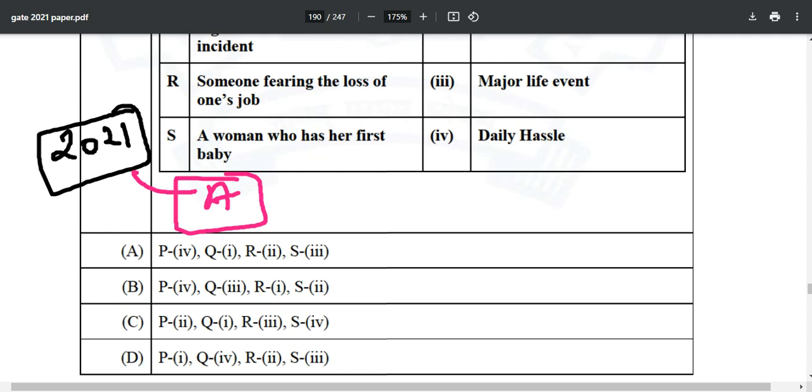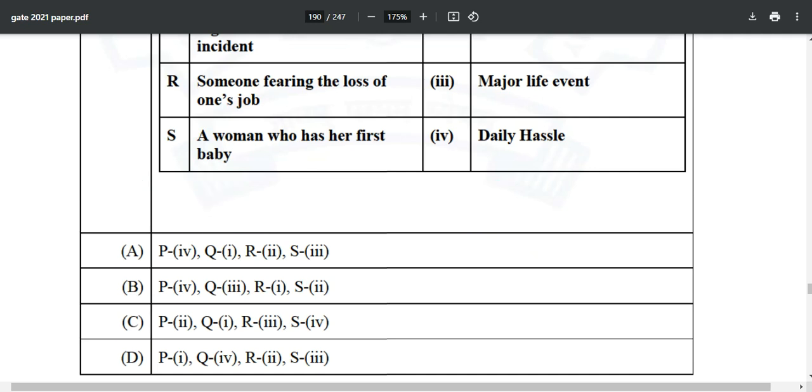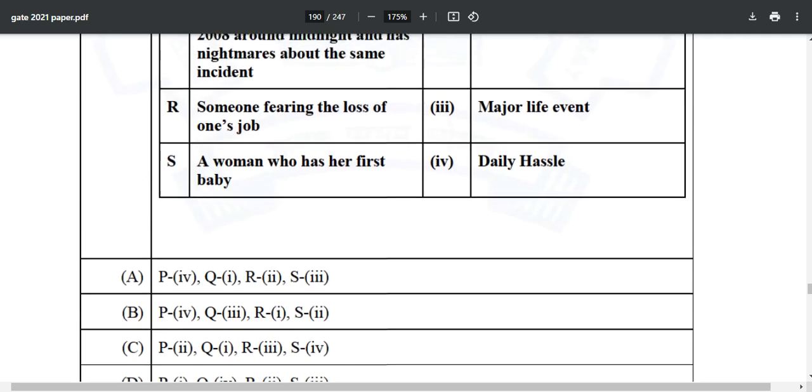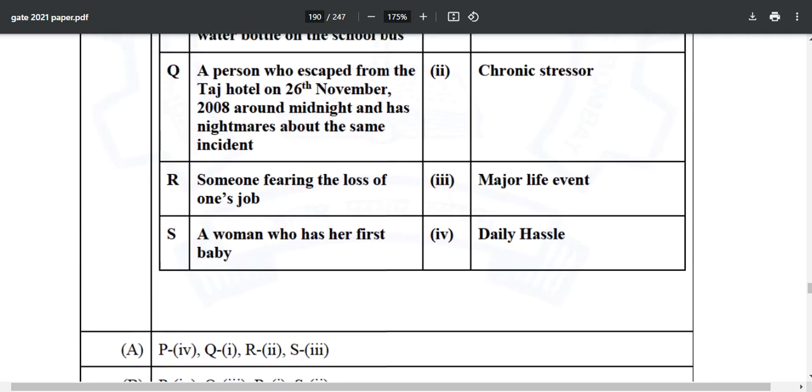Okay, but this is not the case after 2022. So be aware, you cannot mark all the options as A. All right. Okay.